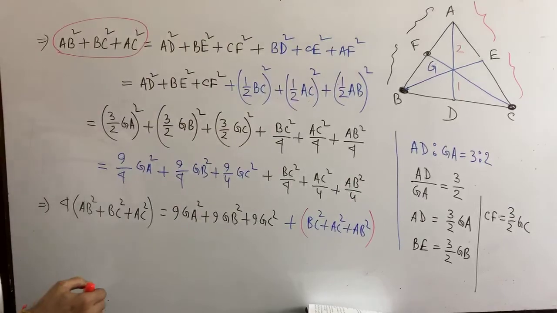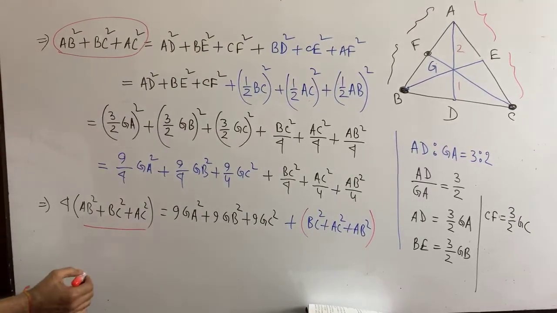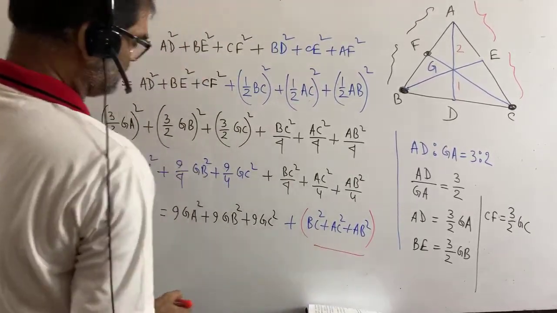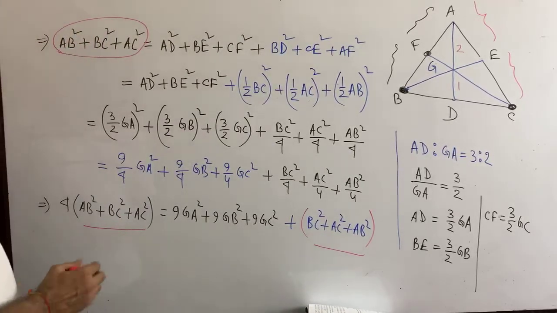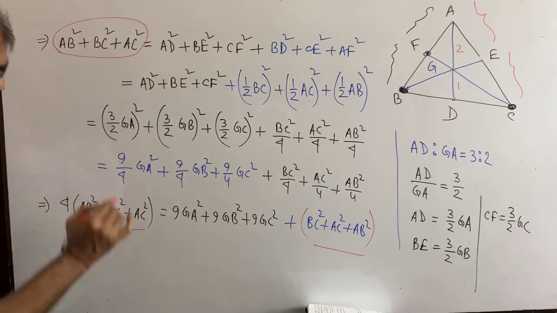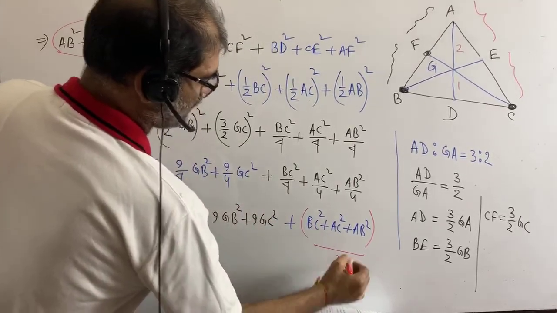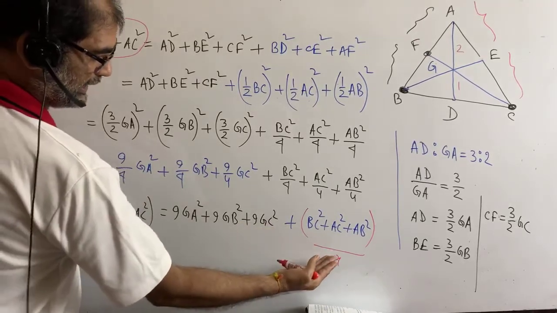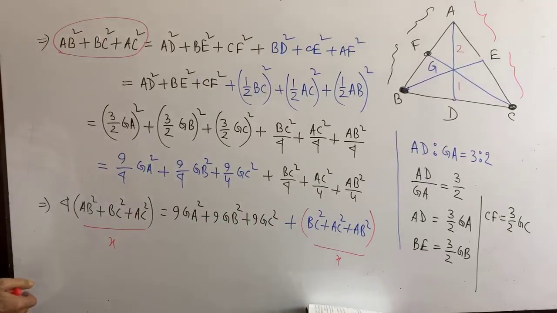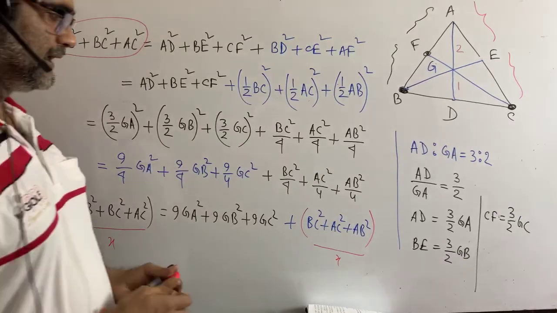You see, this part and this part, suppose it is 4x, it is only x. Okay, consider it as by x, it is also x. So it is 4 times x, it is 1 time x. So if it is taken to the left hand side, then we will be left with 3 times x, right?